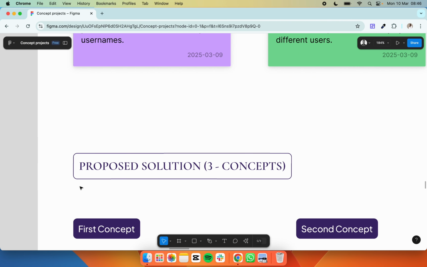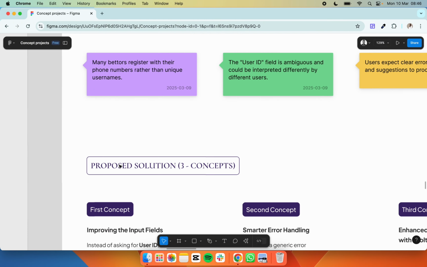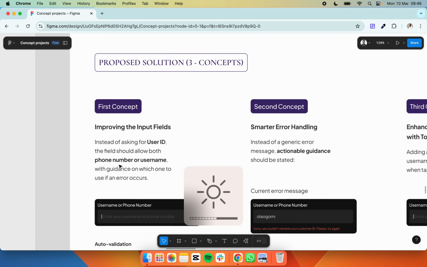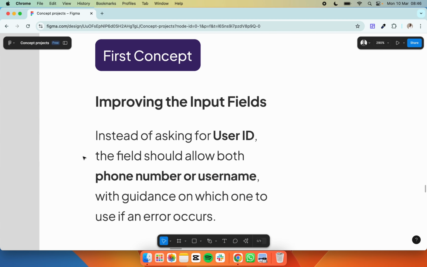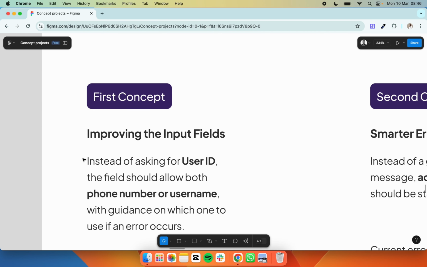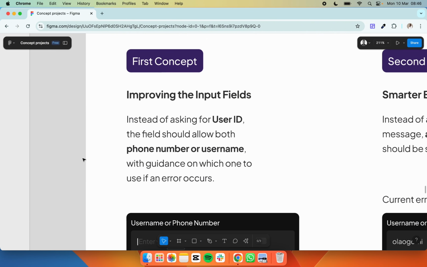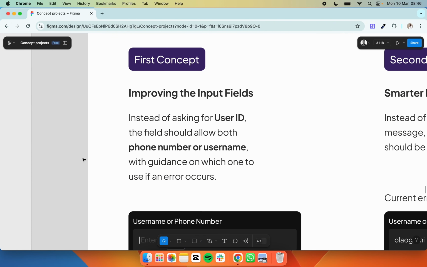So here are the proposed solutions. I have three concepts, and these three concepts are somehow linked together. Here is the first concept: improving the input field. Instead of asking for user ID, the field should allow both phone number or username, with guidance on which one to use if an error occurs.